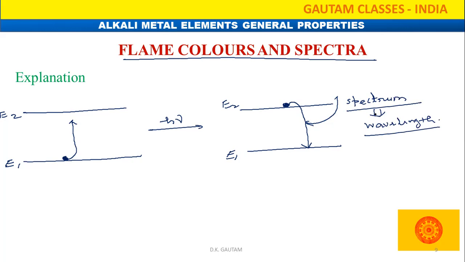So why do the first group elements show color? Because the outermost shell electron is loosely bonded. By heating, the electron is easily excited into the next energy level. After some time, the excited electron returns back to its ground state, emitting energy in the form of a spectrum associated with a certain wavelength. That wavelength lies in the visible region, so it shows the color.